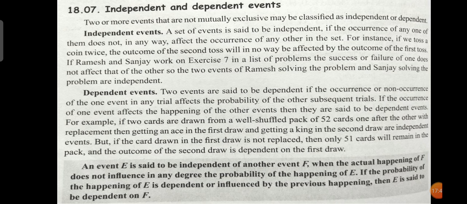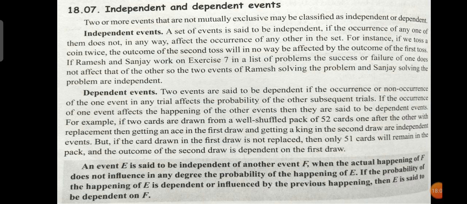That is, they are independent. That is independent events. The occurrence of the first event is not affected by the occurrence of any other in the set. So from the name itself, it is independent.